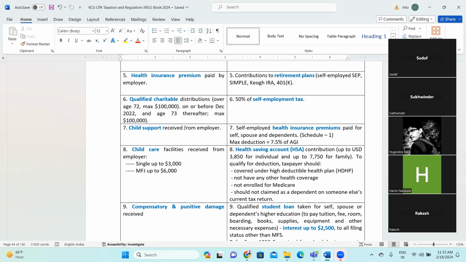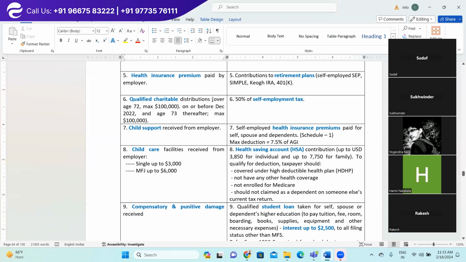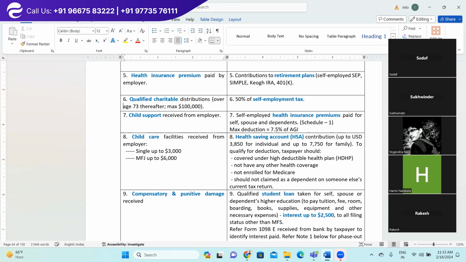Yes, sir. Next is qualified charitable distribution over the age 72 maximum on or before. One second. Once again, over the age 73. I think this is not relevant now. Yeah. So, qualified charitable distribution over age 73 and the maximum amount is $100,000.